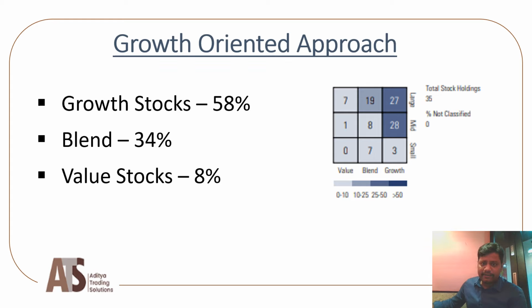Here, the fund follows a growth-oriented approach. The reason for that is growth stocks in the portfolio are 58%, and value stocks in the portfolio are only 8%. Remaining 34% are stocks that are blended with value and growth. So here also, if we take 50% of the blended to growth stocks, then 75% of the portfolio is growth stocks, and only 25% is value stock. Thus the fund follows a pure growth approach of investing.